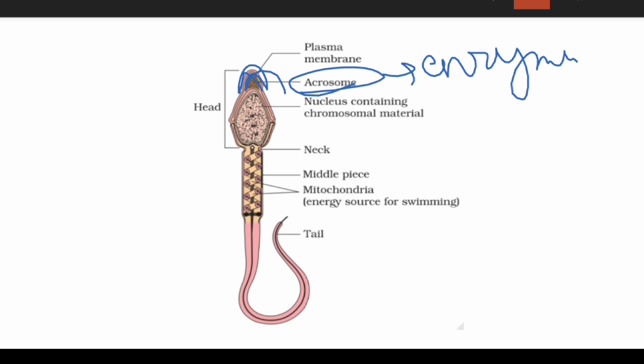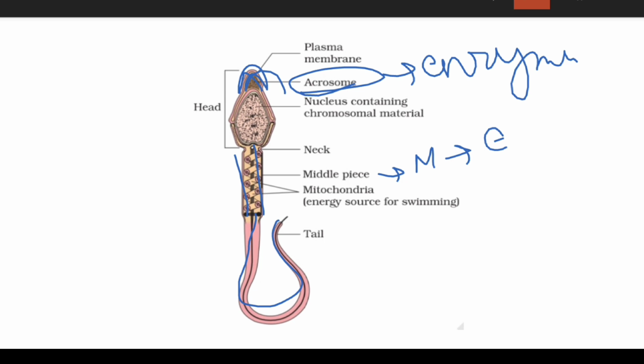Because it helps in fertilization of the ovum. Now let's come to the middle piece. The middle piece possesses numerous mitochondria. And why are mitochondria required? Because they produce energy for the movement of the tail, which facilitates motility, essential for fertilization.